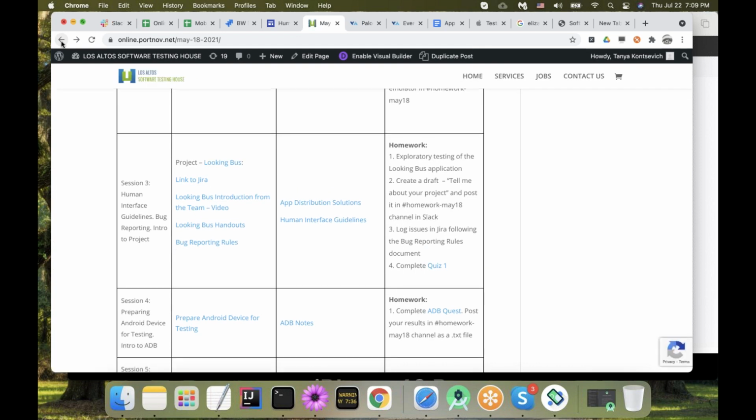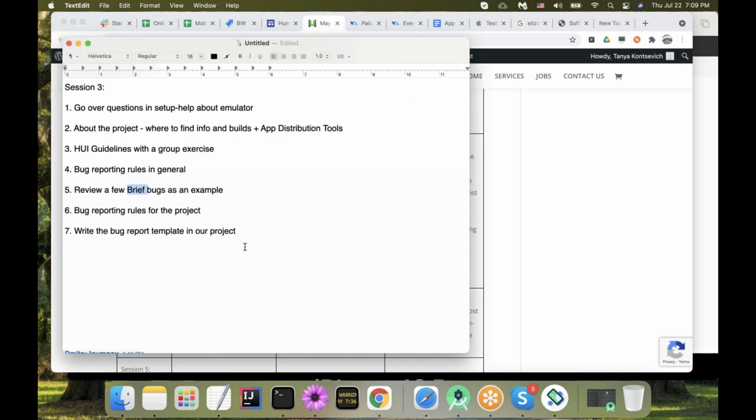Now, before we go to the bug reporting rules for the project, the whole second part of our class tonight is about all the topics that are still left, which are all about using professional language. Before we go to the exercise for human interface guidelines, if you're repeating the class, sorry, it's going to be the same exercise. Please do not spoil it. But if not, maybe you will get excited.